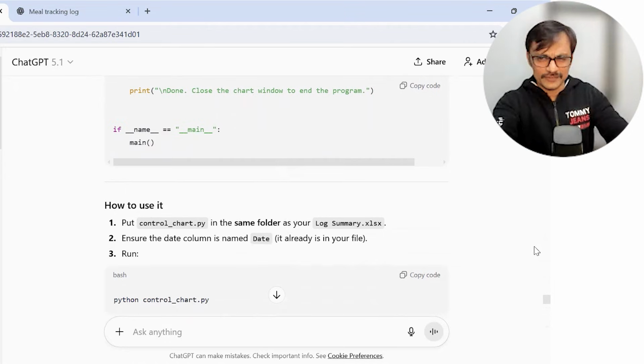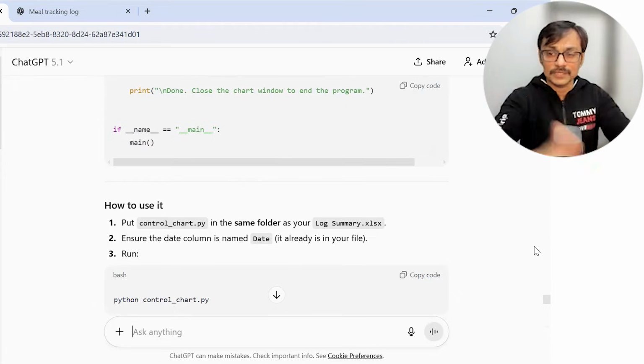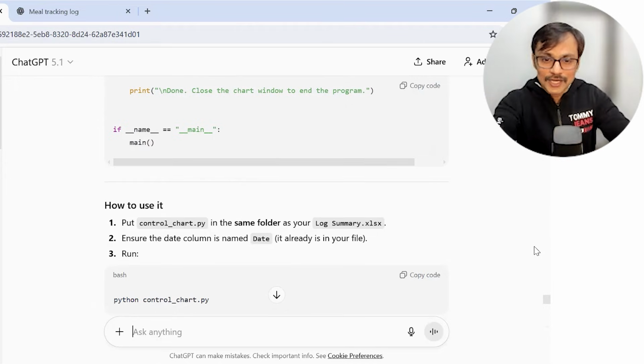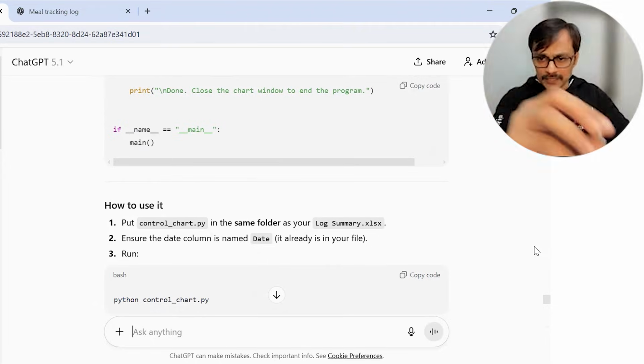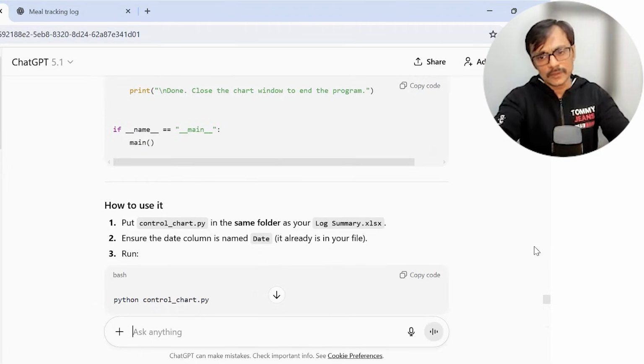So I made a file with a different file name, controlchart.py. I said, it's something to do with the fitness chart or food chart. So I use a different name, and make sure you put it in the same folder where you are putting the log summary also. We can say, okay, there is a Python file and a log summary also, and the data you need to ensure.